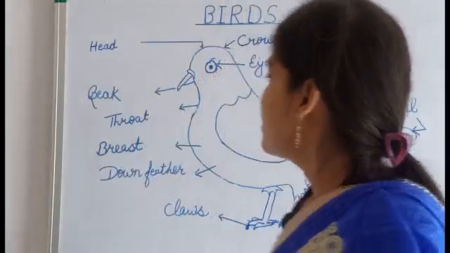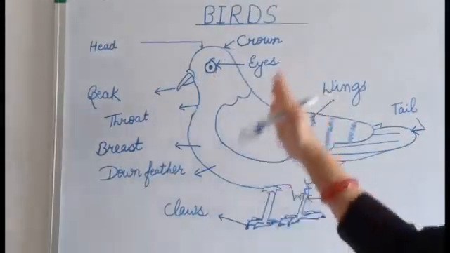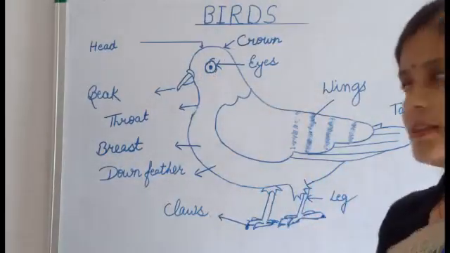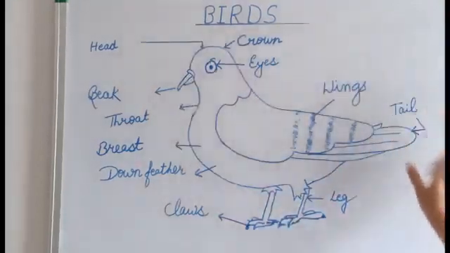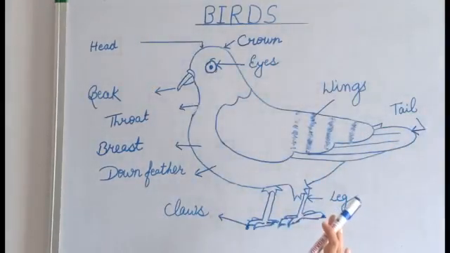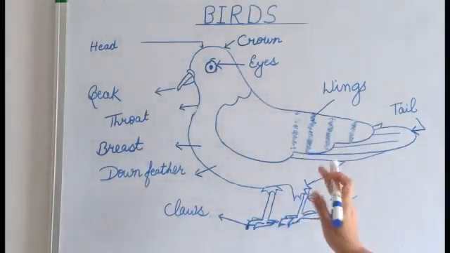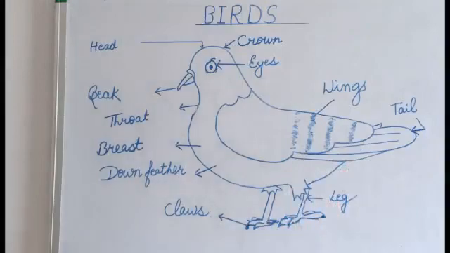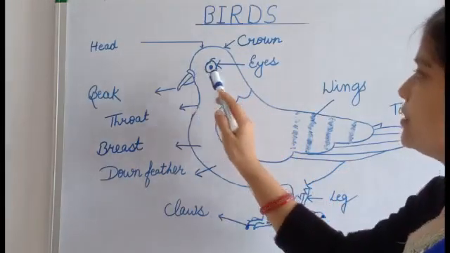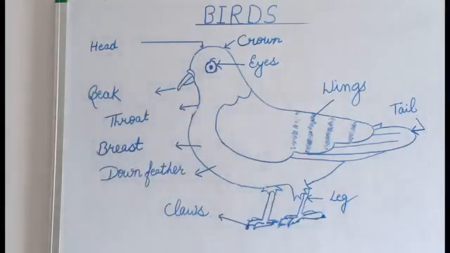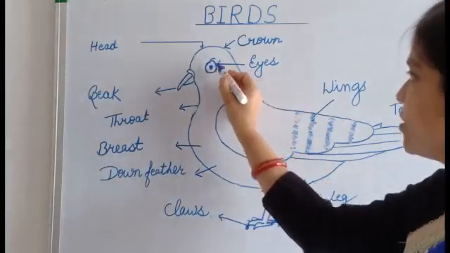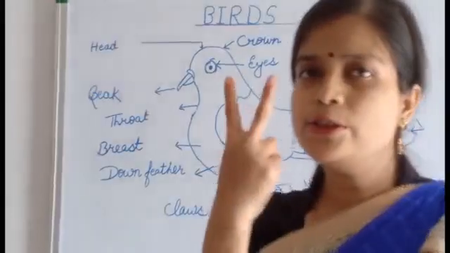Now let's start discussing the different body parts of the birds. You can see here the picture of a common bird. Usually when anyone says to you to draw a bird, commonly you will draw this picture only. So first of all, what is this? These are the eyes of the bird, and a bird has two eyes.